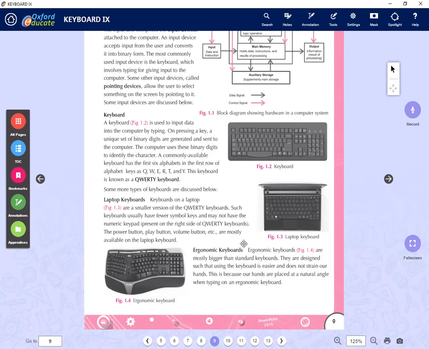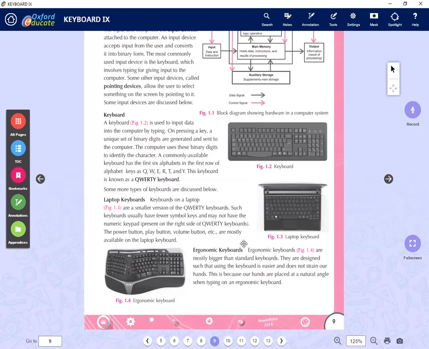It's like a typewriter we had earlier. Now we have replaced it with the keyboard. On the keyboard we have keys. On pressing a key, a unique set of binary digits is generated and sent. So when you press the letter A, or when you press a number, it has a different binary code underneath. Once you press A, it will say, okay, you have pressed the letter A. So how do you identify? It has a unique pattern of ID, a pattern of the number system there, right?